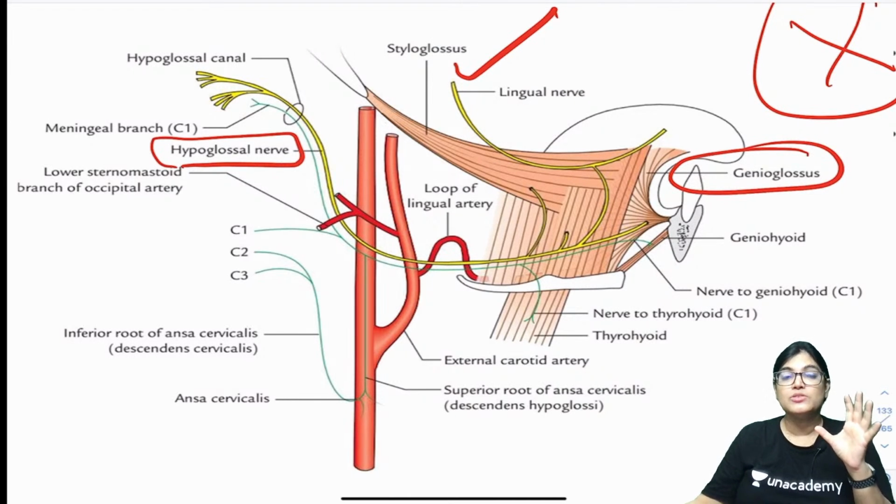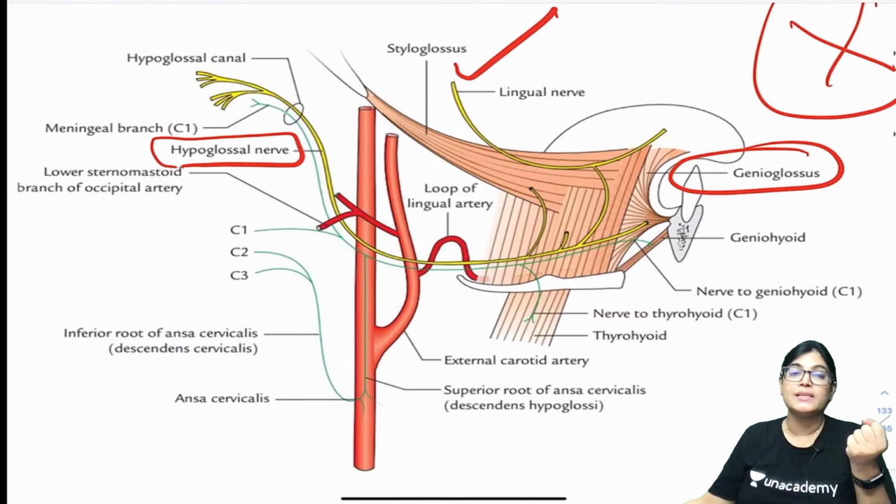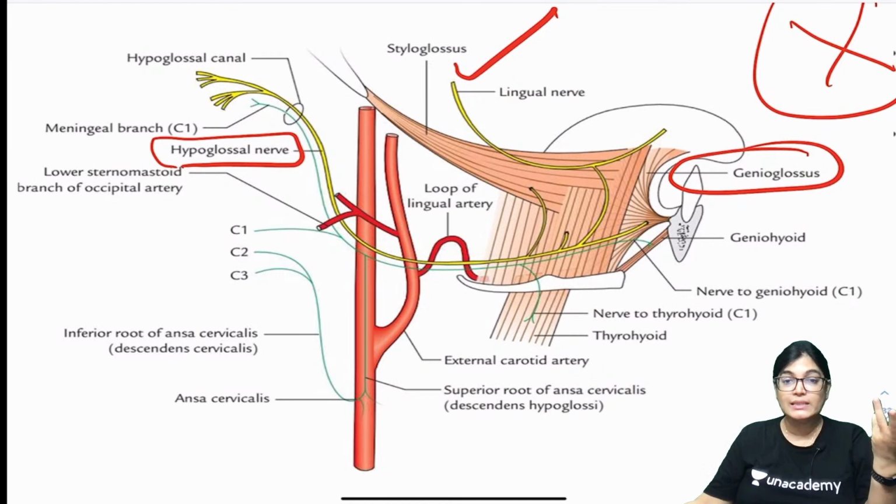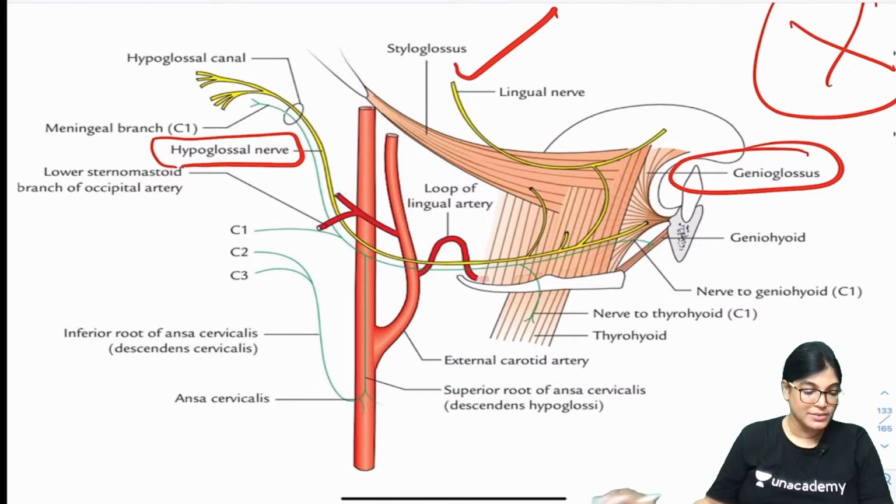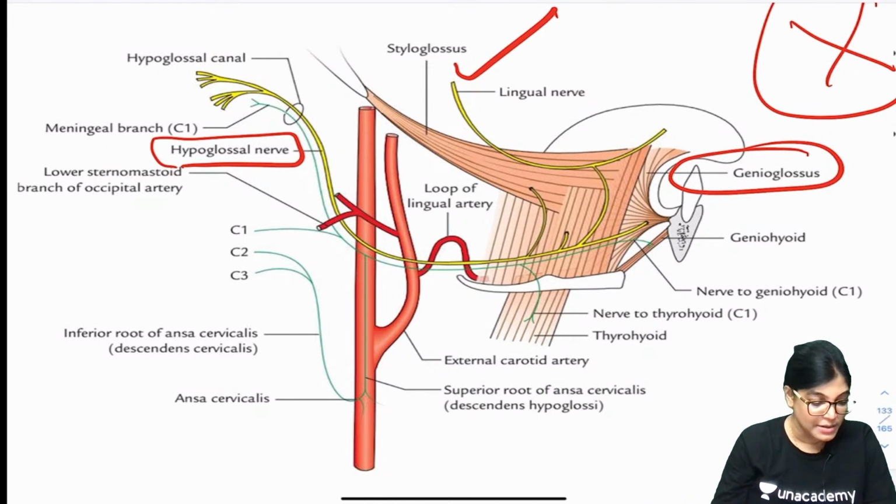There is not any single point mentioned in this MCQ showing paralysis of tongue muscle, so this can't be the correct answer.